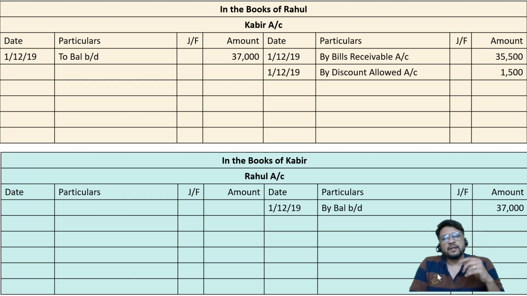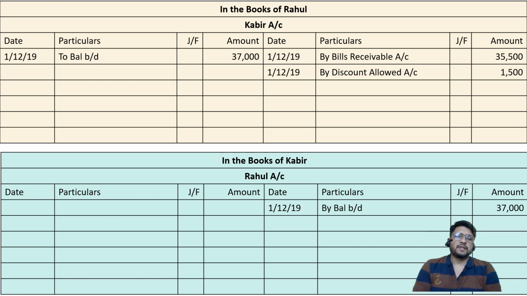So we'll say Kabir gave us 35,500 rupees bill. Therefore, he gave us 1,500 rupees loss, which we are ready to accept because we are receiving the bill. So we are happy for that. We are saying we got 35,500, the work is done, we can leave the rest for later. That's what we are doing. So he gave us two things. He gave us a loss. He gave us a pinch of rupees 1,500, and he gave us a bill of rupees 35,500.